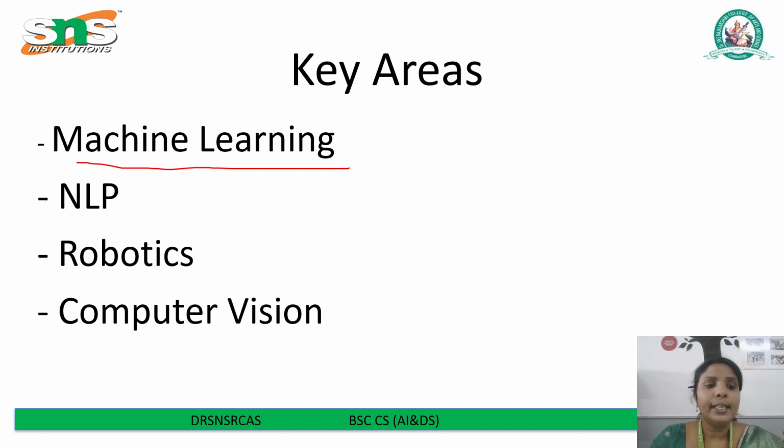Next one is NLP, natural language processing. It helps machines understand and respond in human language. It's the reason we can talk to Alexa, Siri, or even chatbots on websites. It involves understanding spoken or written words, processing the meaning and replying appropriately, just like we do in chatting or any other conversation. So NLP makes communication between humans and machines possible and natural.